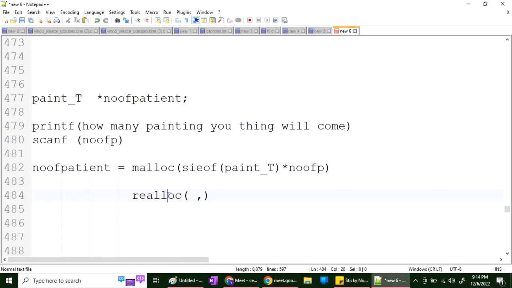But the problem with realloc is it is going to copy all the data to the new location. And this is a serious affair, reason being so much data you are copying from here to there. And as the size is growing, it will be a problem.